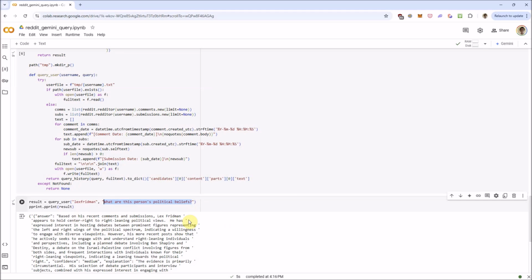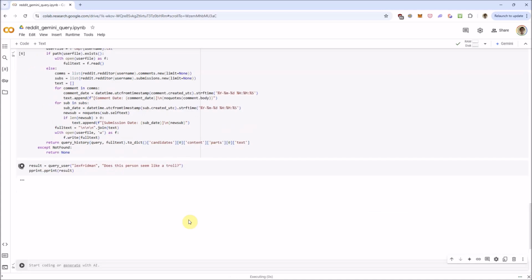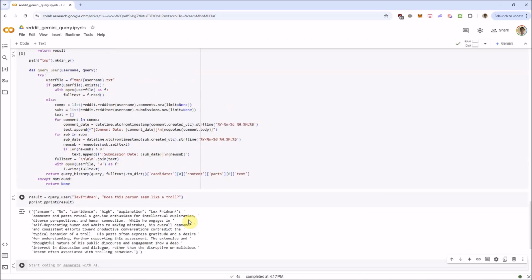And now let's ask a different question. This one might be more applicable if you come across someone on Reddit and your interactions with them probably weren't that pleasant. You may want to run this on them and say, does this person seem like a troll? And I can tell you, Lex Friedman is not a troll. He's a real podcaster. And here it says they're pretty confident about it. His comments and posts reveal a genuine enthusiasm for intellectual exploration.